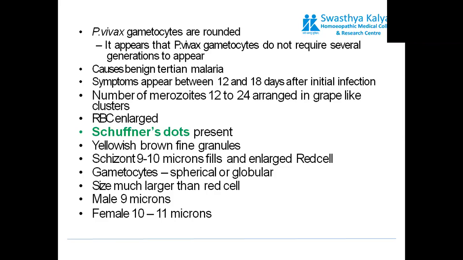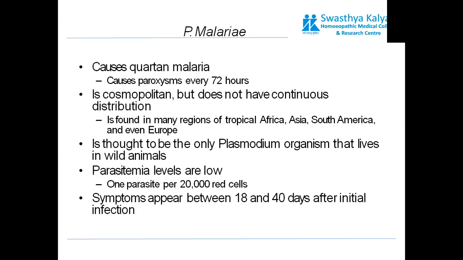Number of merozoites is 12 to 24, arranged in a grape-like cluster. The RBCs get enlarged. There is a particular pigmented body present, which is known as Schüffner's dots. Yellow-brown fine granules can be seen, which are definitely Schüffner's dots. As we have discussed, the gametocytes are spherical in nature, and you can see the size variation. It shows clearly that the gametocytes are much larger than the RBC.